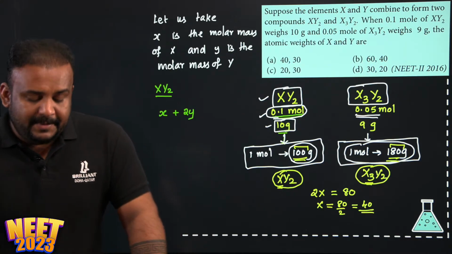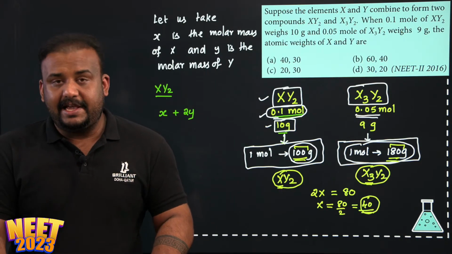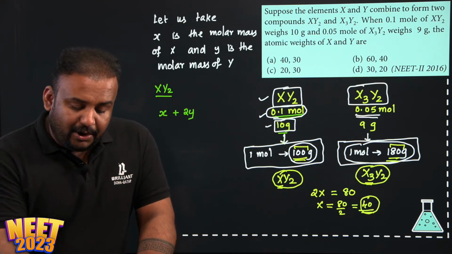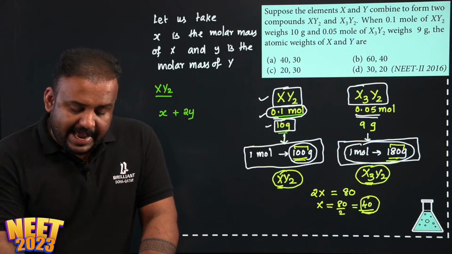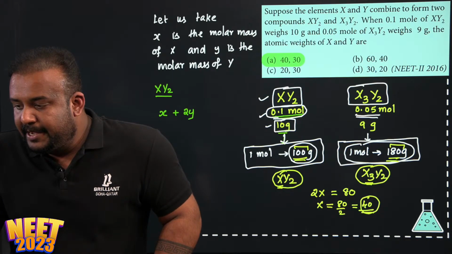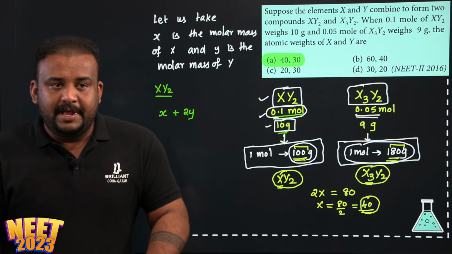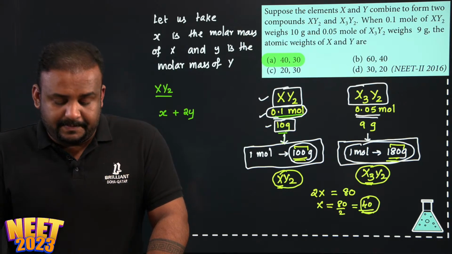Did you understand that? So you easily found out the atomic mass of X, the first element in that formula. And look at the options here. There is only one option where X has an atomic mass of 40. Is that clear? X has the atomic mass of 40. And Y is going to have atomic mass 30.